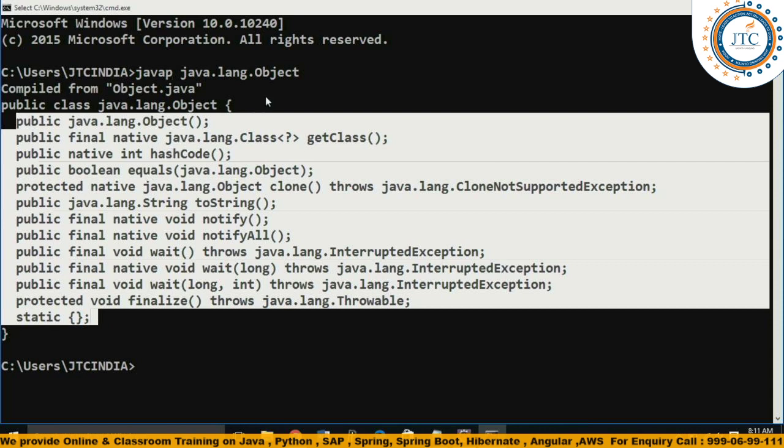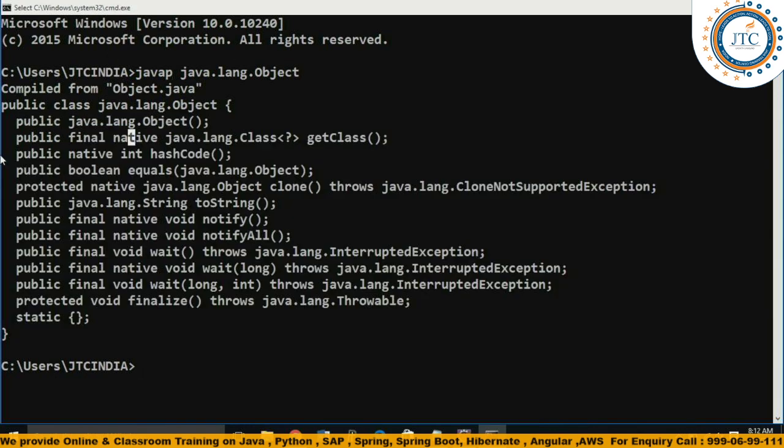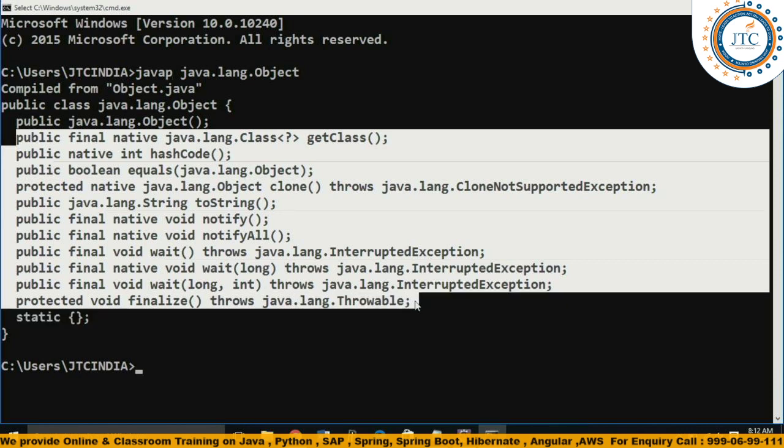At this time I'm not going through all the different methods, but there are some methods available inside the Object class. So what is the concept behind making it the default superclass?